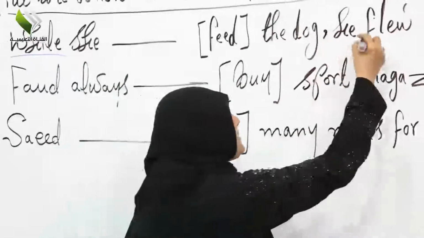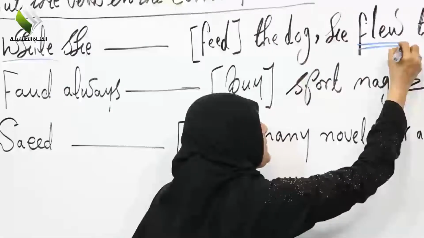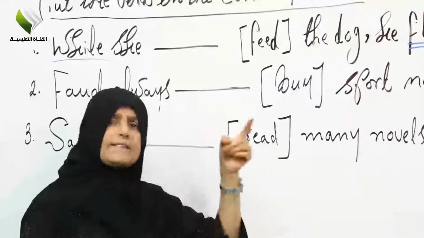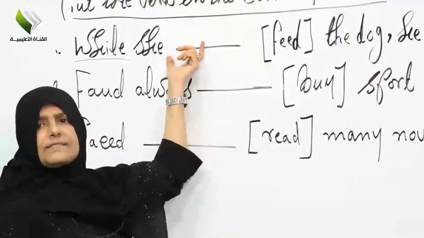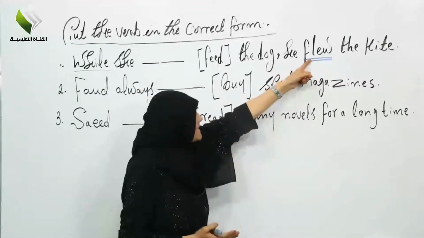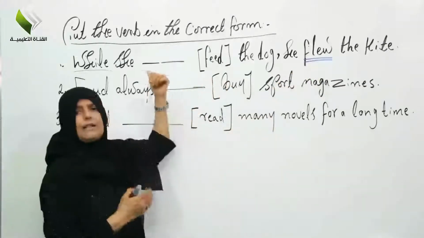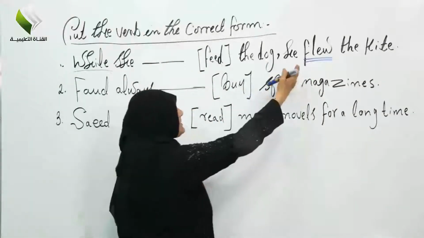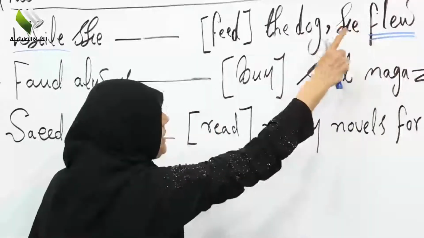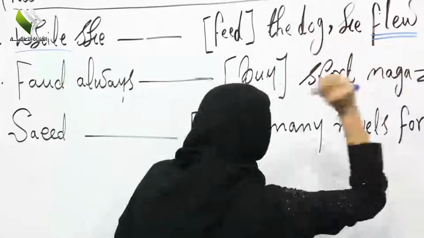Now look at this here, also flew. If you are talking about the flew, the verb in the past, you must use the past. If the second verb is in the present, you must put the present. This here is in the past, not in the present. She flew, he flew the kite.